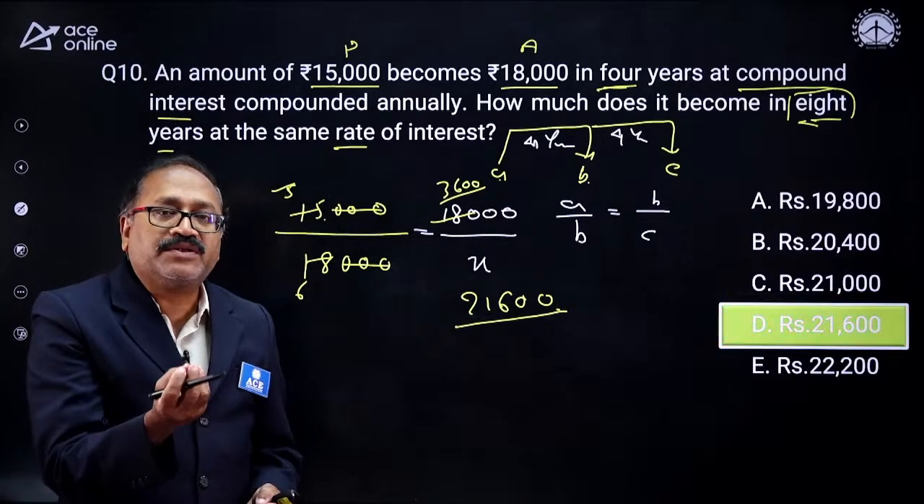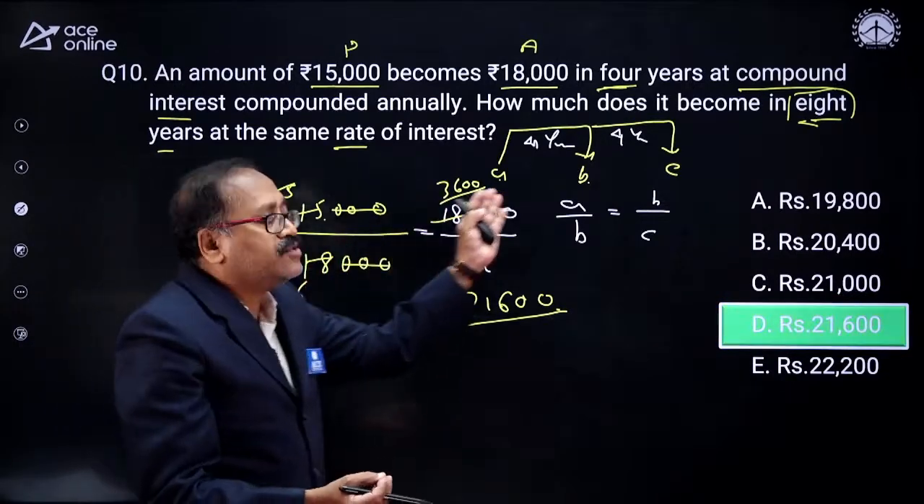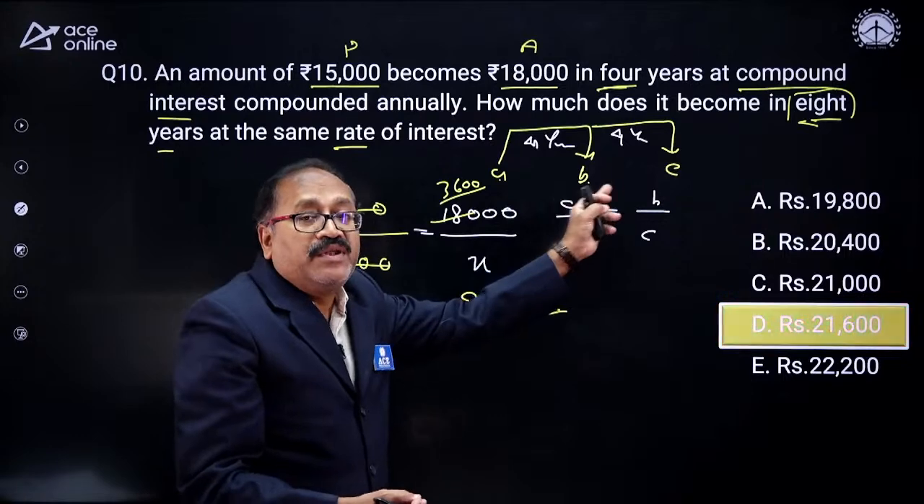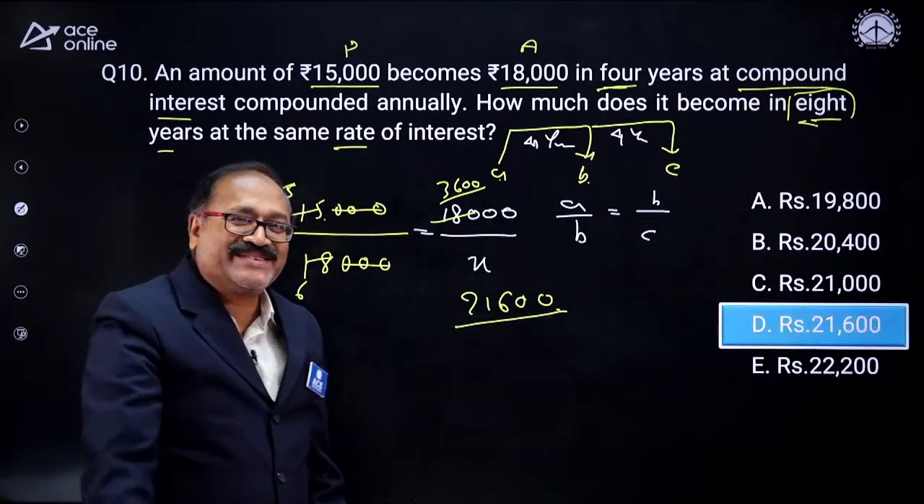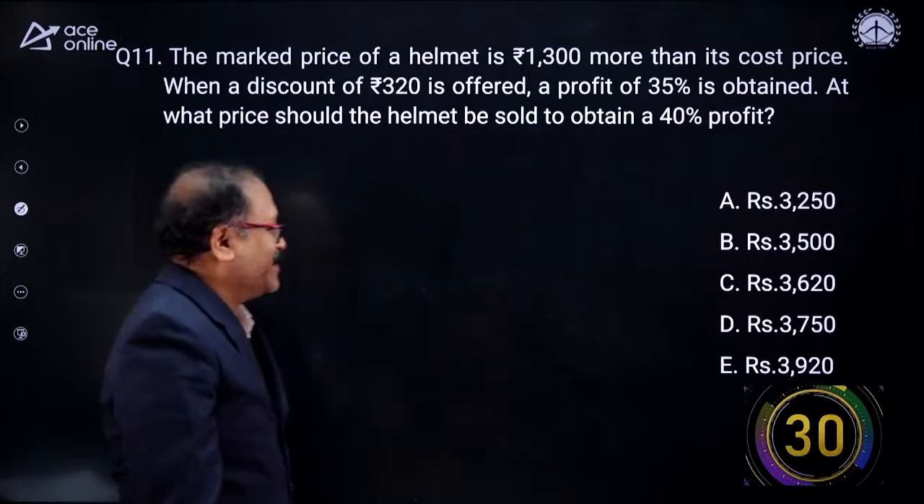If you know one small concept, it is done: that it is in a geometric progression. So A by B will be equal to B by C. That's over. Okay, your next question on the board here, this one.